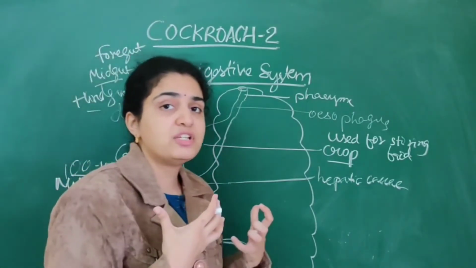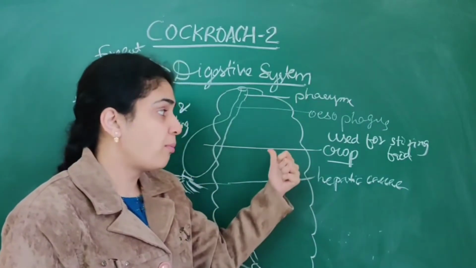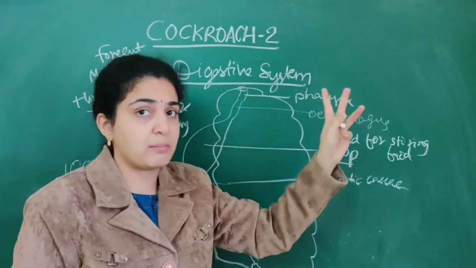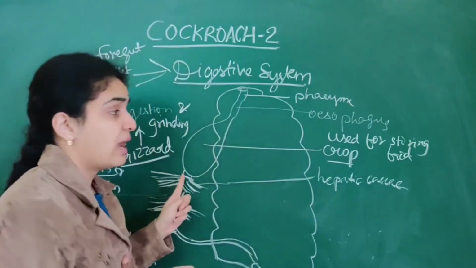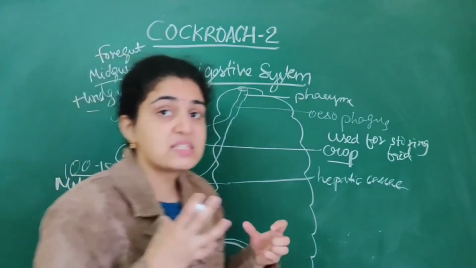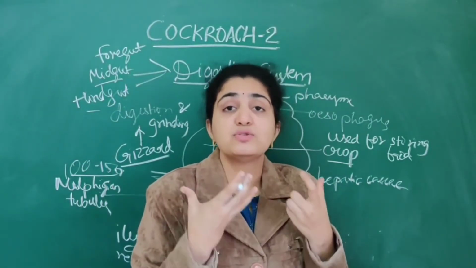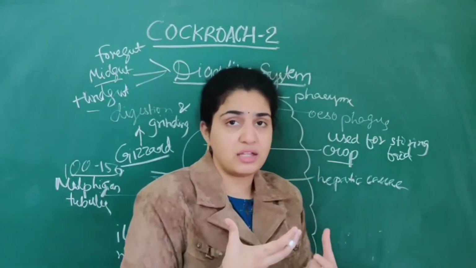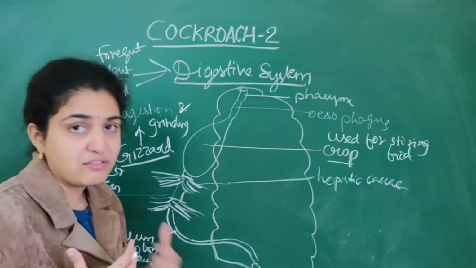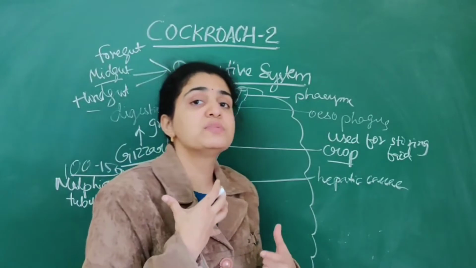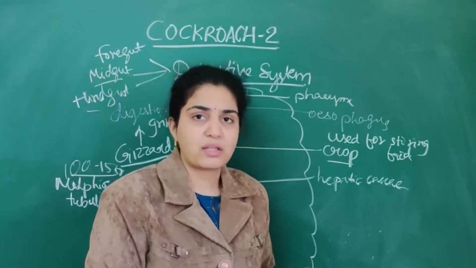Next, after the Malpighian tubules, the functions are also very important. For the crop, only 3 functions mainly are important. Crop is used for storing the food. Hepatic caecae help in secretion of digestive juice, because digestive enzymes play an important role in digestion. Malpighian tubules play an important role in excretion, helping excrete the excretory products.